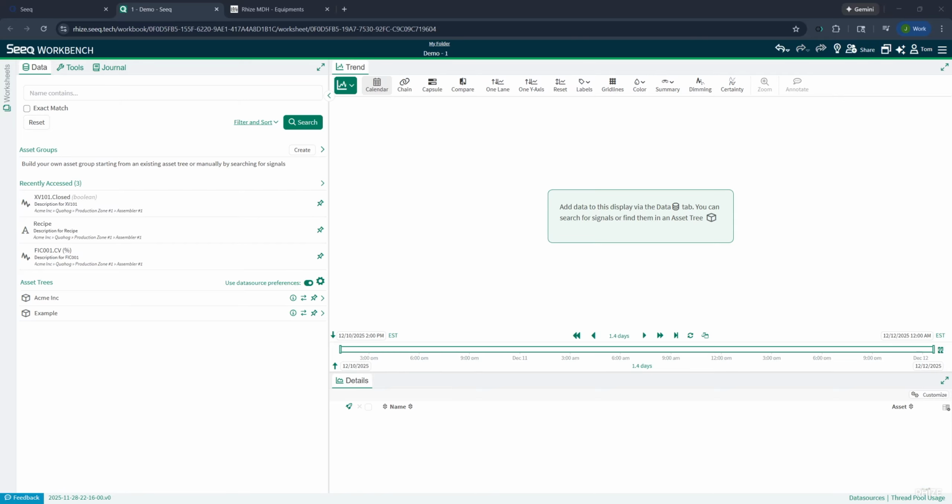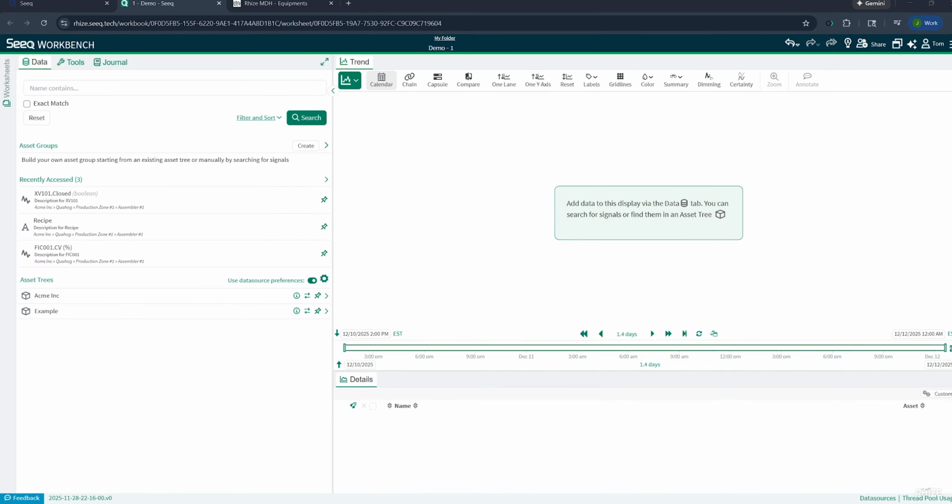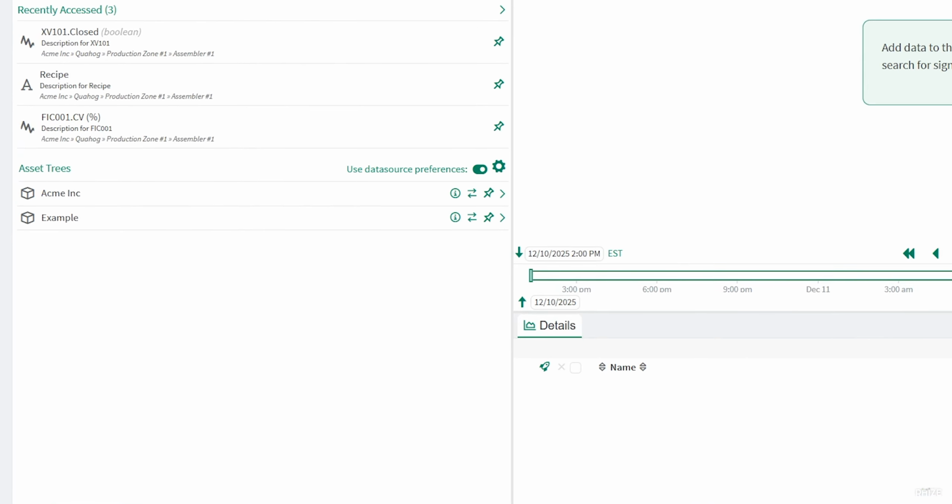Today we'll be looking at the Rhize connector built for Seeq. The connector allows indexing equipment from Rhize as assets in Seeq, and equipment properties as signals and scalars. Various conditions are also set up, such as for job orders and job responses, which we'll be taking a look at. Below, in the assets tree, you'll see the root asset for today's example, Acme Inc.